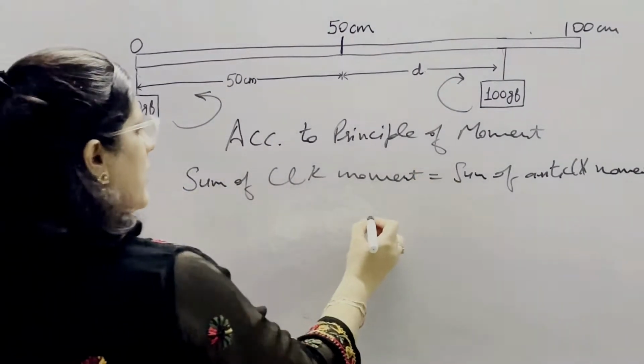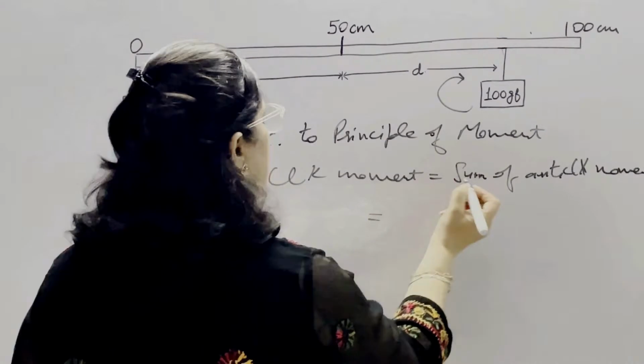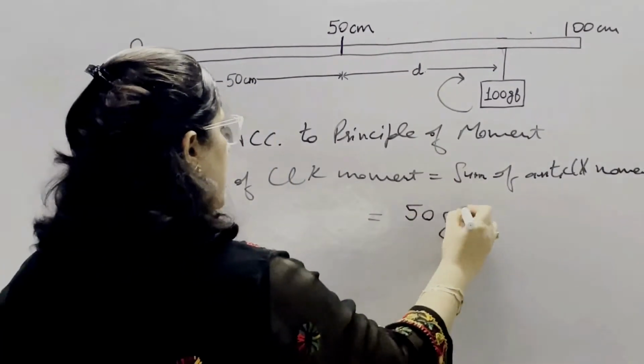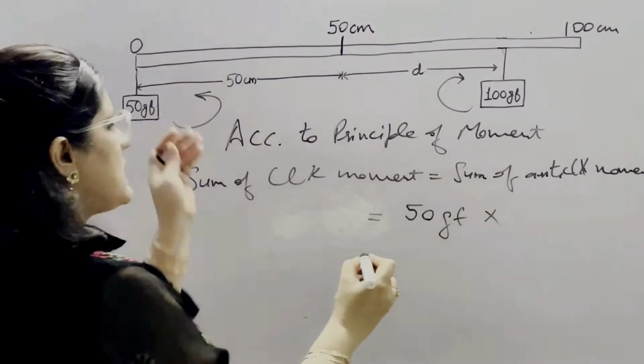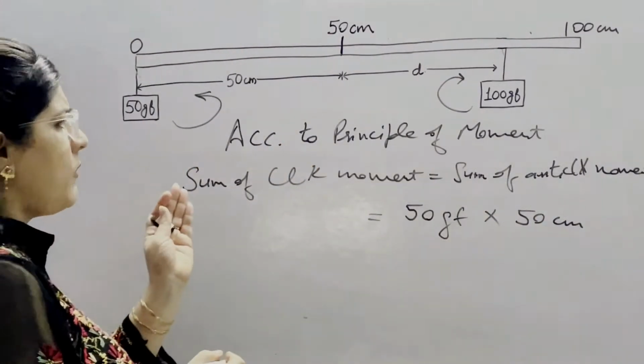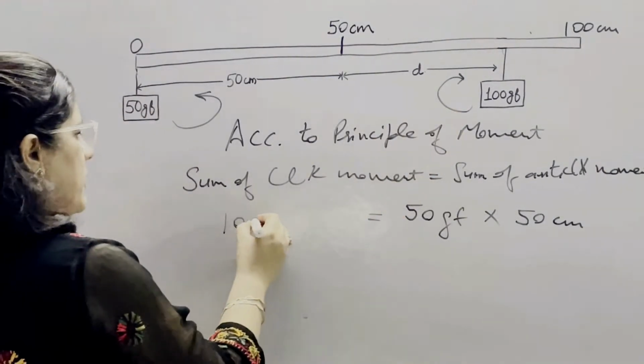So first of all, what is the value of the anti-clockwise moment? F into D. What is F? It is 50 GF. And what is D? It is 50 centimeter. And on the clockwise side, we have taken a weight of 100 GF.